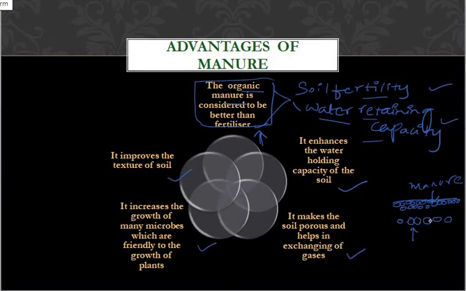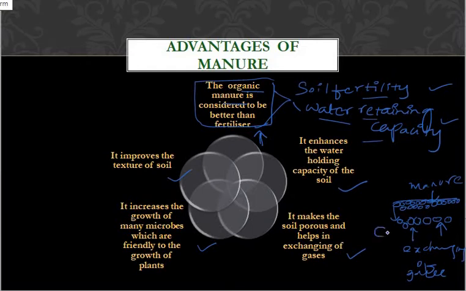You can see the gap between these particles, right? And thus it helps in the exchange of gases. What does exchanging of gases mean? If I want to plant on this soil, I will sow some seeds in this soil. What happens? If I want to see the growth of the plant, what is the main thing?